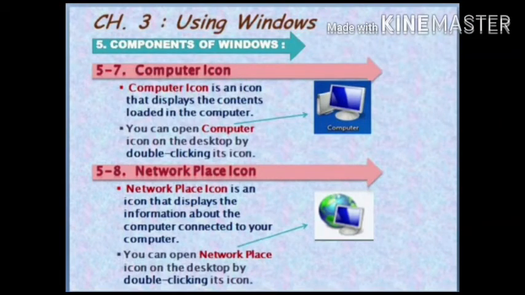Computer icon is an icon that displays the contents loaded in the computer. You can open the computer icon on the desktop by double clicking its icon. Move to the next component of Windows, that is network place icon. Network place icon is an icon that displays the information about the computers connected to your computer. You can open it on the desktop by double clicking its icon.